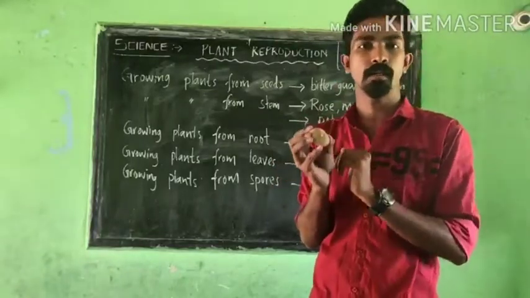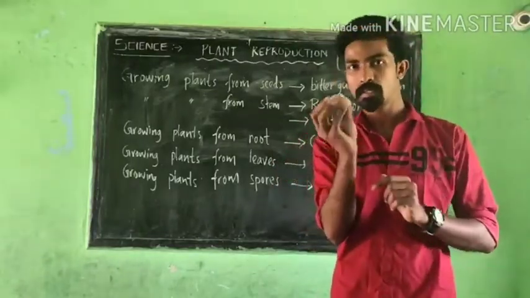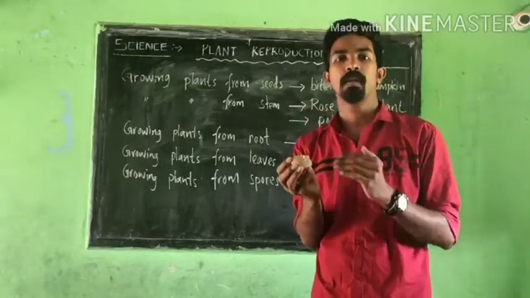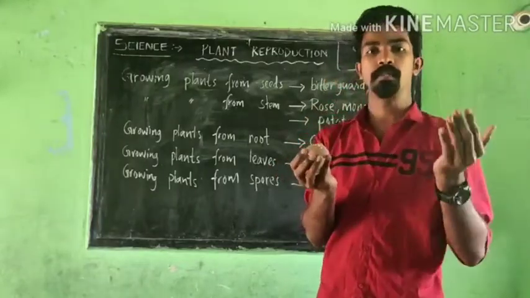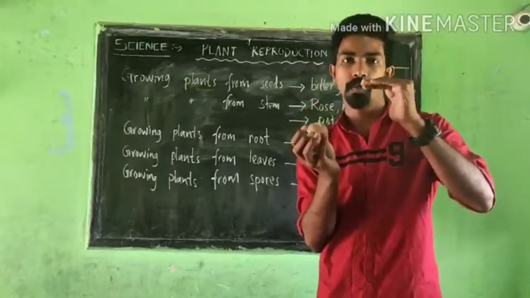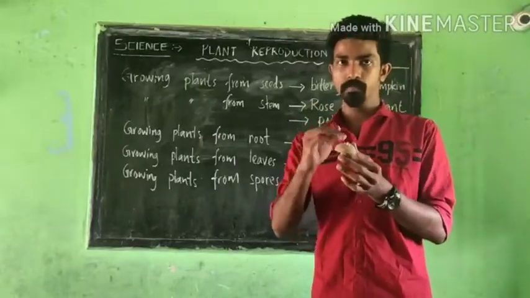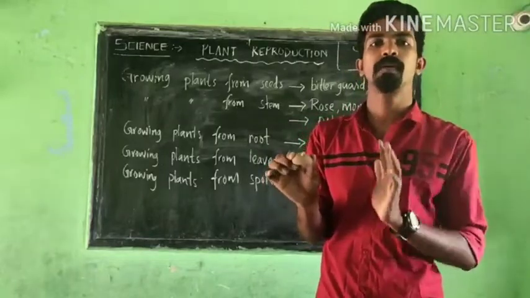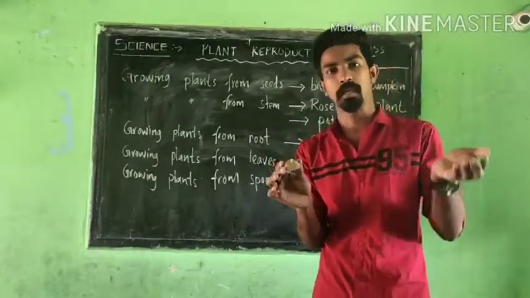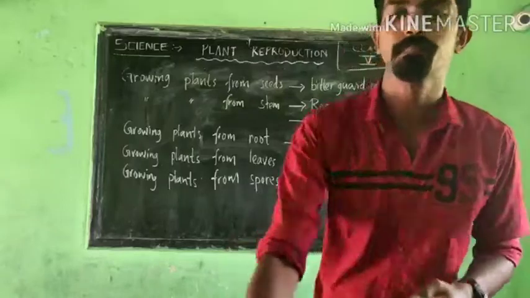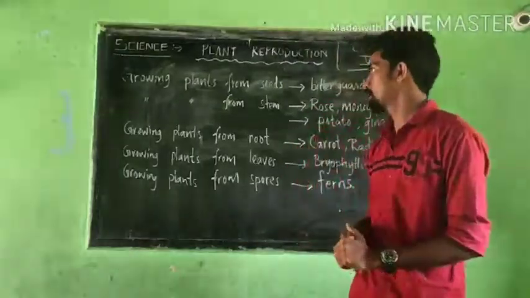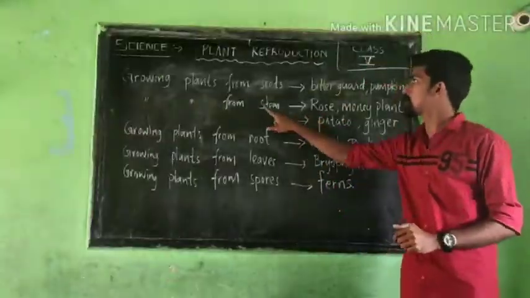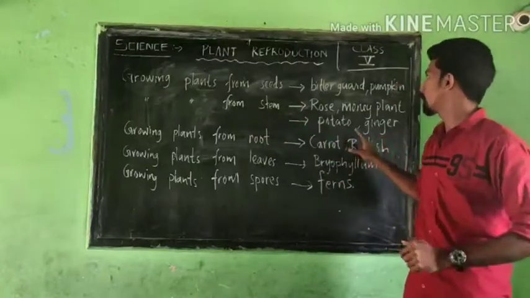Another name is the eye of a potato. If you put this in the soil and it gets enough air, water and warmth, it can easily become a small baby potato plant. So that is the best example of growing plants from stem: potato and ginger.